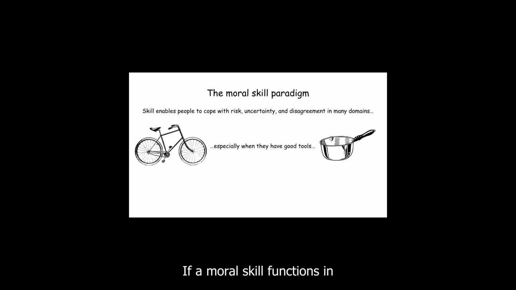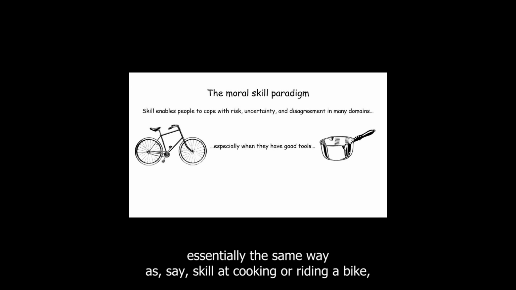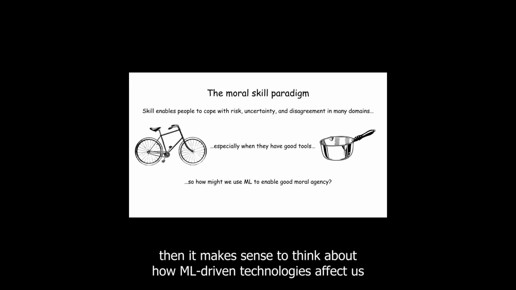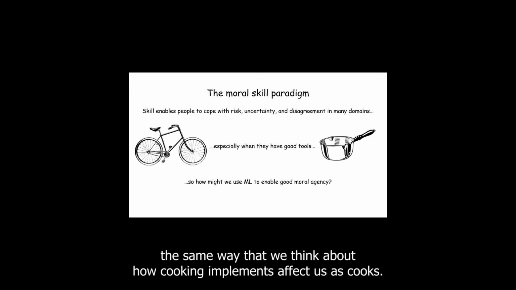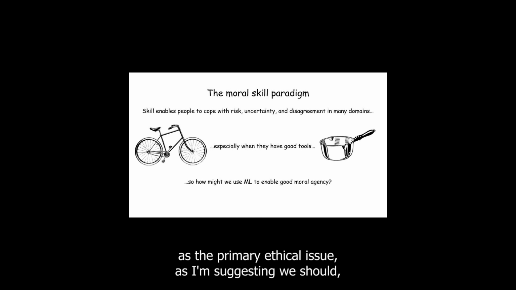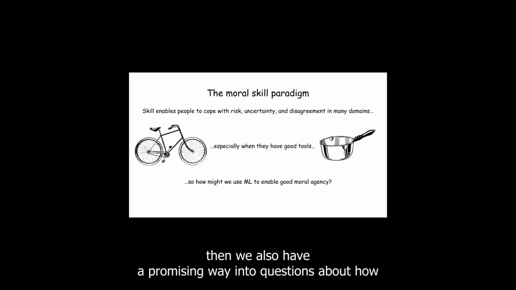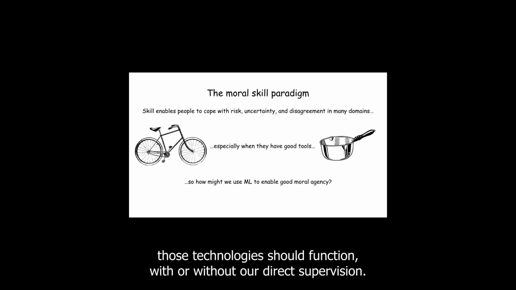If a moral skill functions in essentially the same way as, say, skill at cooking or riding a bike, then it makes sense to think about how ML-driven technologies affect us as moral agents in essentially the same way that we think about how cooking implements affect us as cooks. And if we treat our use of these technologies as the primary ethical issue, as I'm suggesting we should, then we also have a promising way into questions about how those technologies should function with or without our direct supervision.